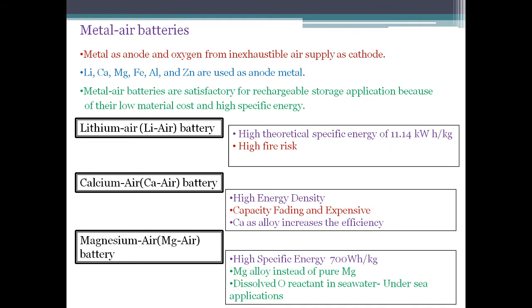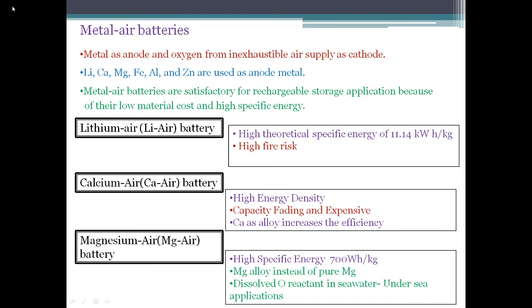The next type of battery we will discuss here is the metal air batteries. Now, in metal air batteries, we use pure metal as the anode, and oxygen from the inexhaustible air supply is used as the cathode. And we use aqueous or aprotic electrolyte.